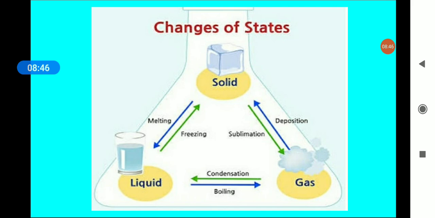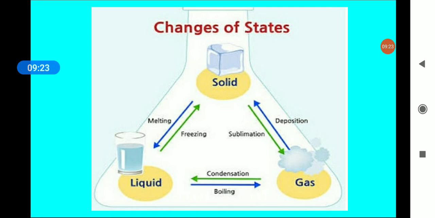So as I was saying, there are three states of matter: solid, liquid and gas. Let's see the blue arrows first. When a solid changes into liquid it is known as melting. When a liquid changes into gas it is boiling. When you boil a liquid, it changes into gas. When a gas changes into solid, it is known as deposition.